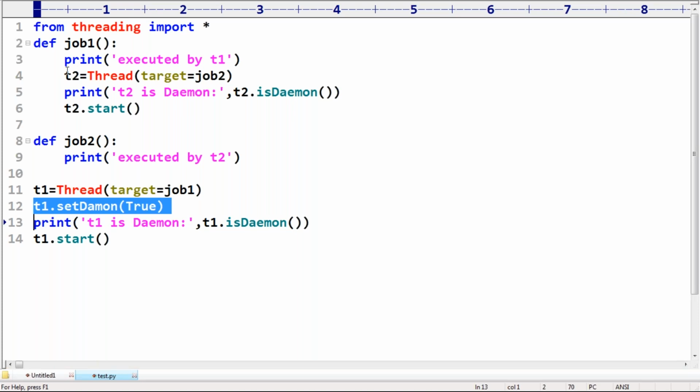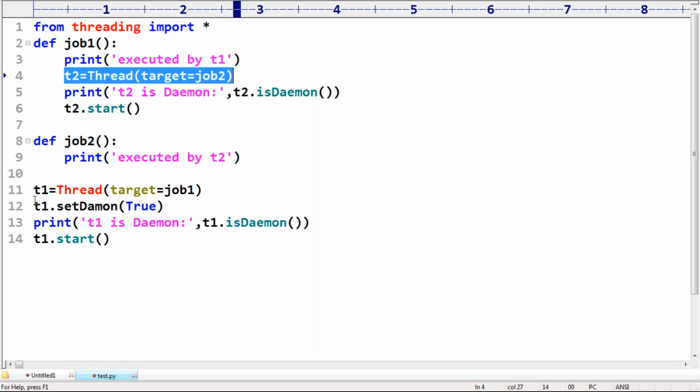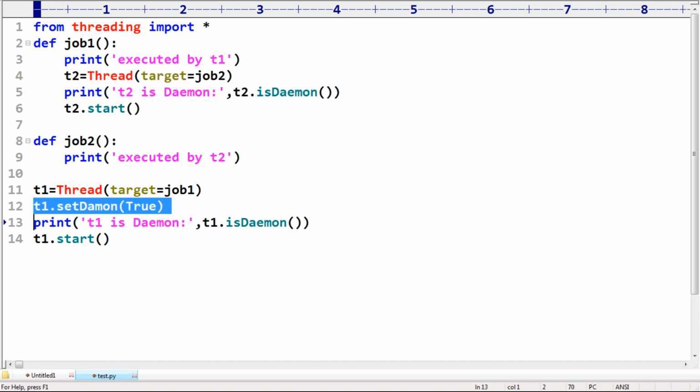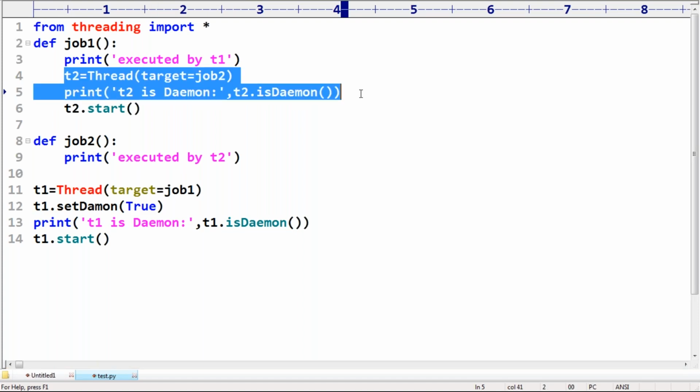Here, for T2, who is the parent, sir? T1 is the parent. But now T1 is the Daemon. Obviously, T2 also should be Daemon only. Are you able to understand the practical proof? In my offline sessions, whenever I cover this point in multi-threading, if the parent is Daemon, the Daemon nature will be inherited from parent to child.